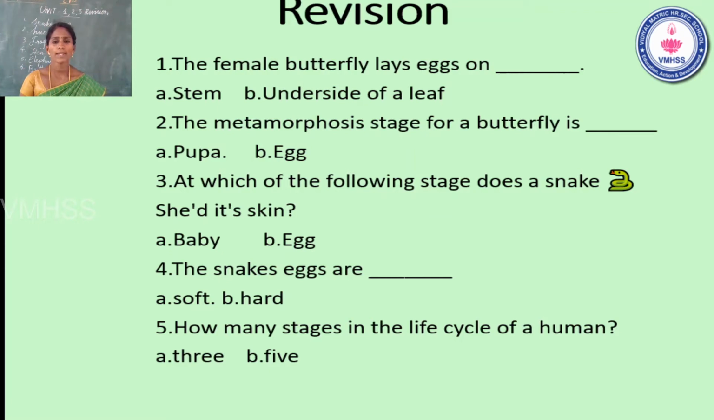Okay. Fifth one, how many stages in the life cycle of a human? Option A, 3. Option B, 5. Which one is the correct answer? Very good. There are 5 stages in the life cycle of a human. Fifth question answer 5. Okay. So now unit 1 revision is over.